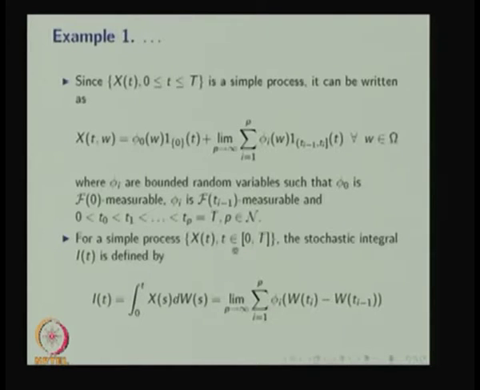So for a simple process X of t, the stochastic integral I of t, that is the gain or loss, is the integral from 0 to t of X of s dW of s, that is the limit as p tends to infinity of the sum from i equal to 1 to p of psi i multiplied by the difference of W i's. In this limit, the first term of the above equation, that is psi naught times the indicator function, does not contribute anything, hence W naught is equal to 0.